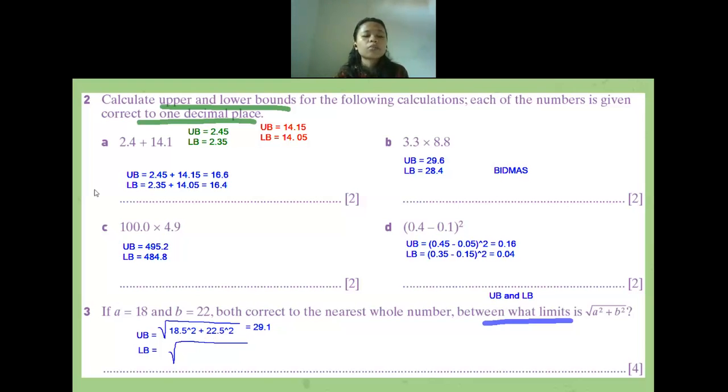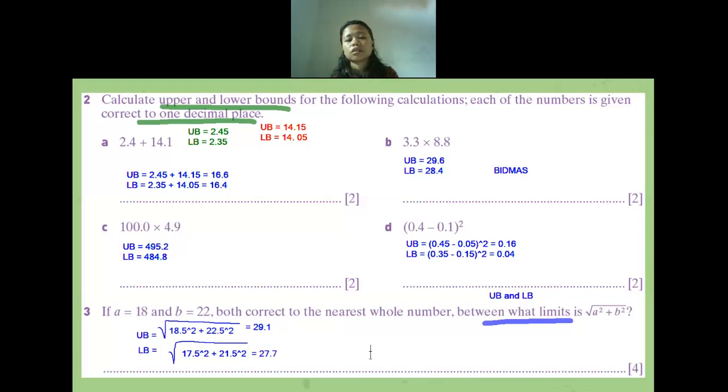So now for the lower bound, what number do I have to use? Okay, 17.5 squared plus 21.5 squared. How many will it be? 28. Is it directly a whole number 28? No, I rounded off. Okay, I make it as 27.7, into three significant figures. Is there anyone having questions or still having difficulties?